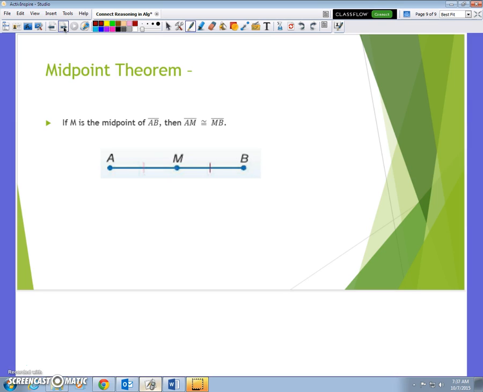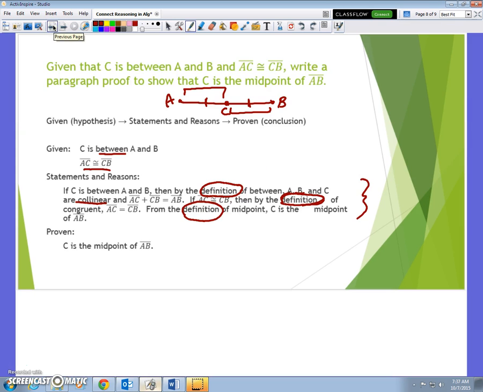So that's it. That's all for today. So I introduced you to proofs, and we're going to practice a little bit in class, and there will be more to come later. So hopefully you understand that this is a paragraph proof, and you've been introduced to some of the postulates that you may or may not have been familiar with before.